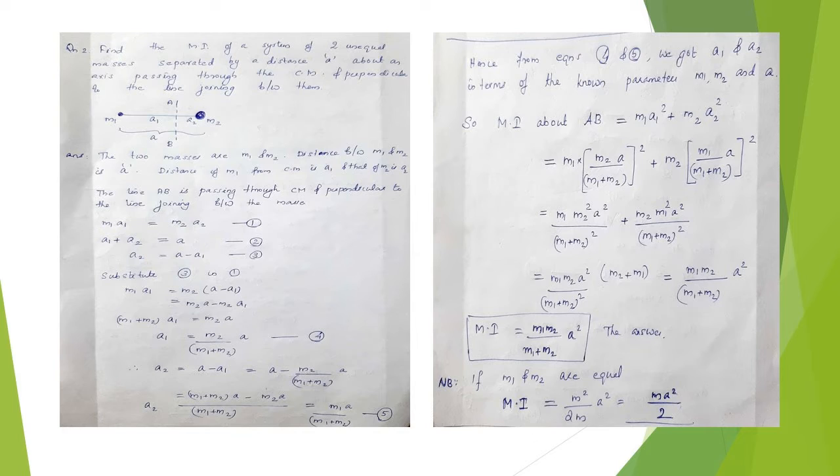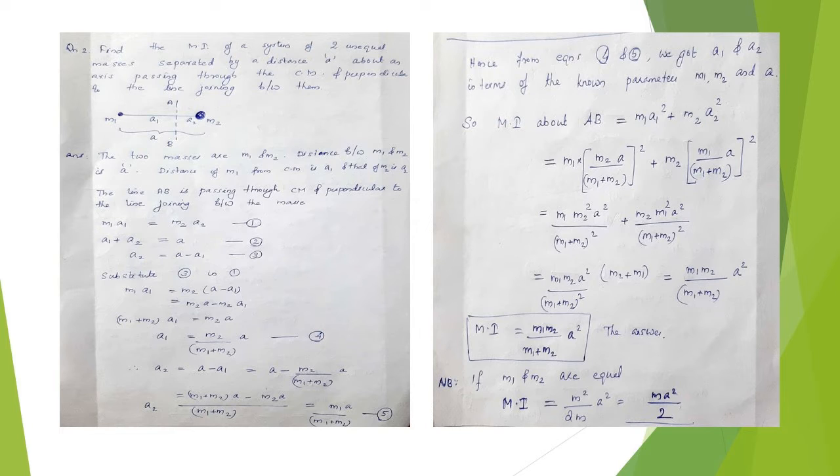Find the moment of inertia of a system of two unequal masses separated by a distance a about an axis passing through the center of mass and perpendicular to the line joining between them. Suppose the two masses are m1 and m2. The distance between them is small letter a. The distance of m1 from the center of mass is a1 and that of m2 is a2. The line AB is passing through the center of mass and perpendicular to the line joining between the masses.